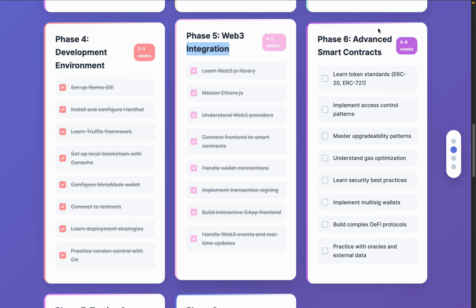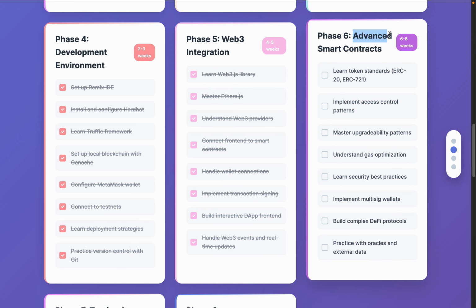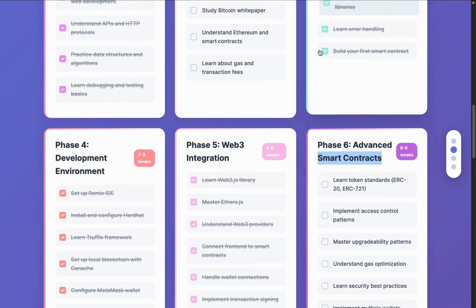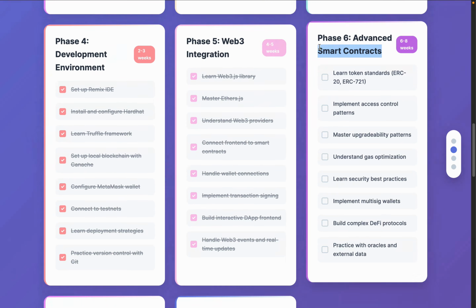Okay. After that, you have to focus on advanced smart contract development. And this one is an important section because you have already learned the Solidity programming language. Now there are a couple of advanced concepts which you have to master if you want to take your smart contract development skills to the next level.